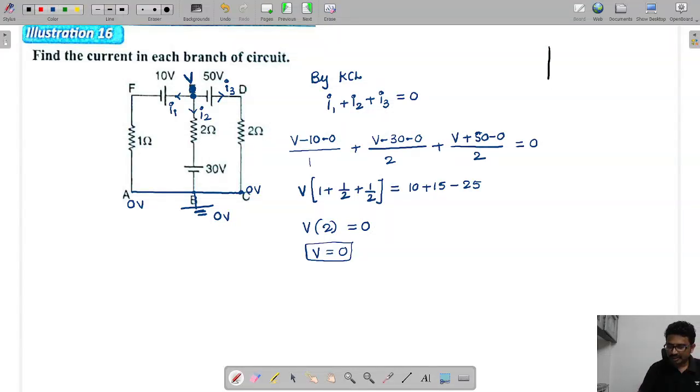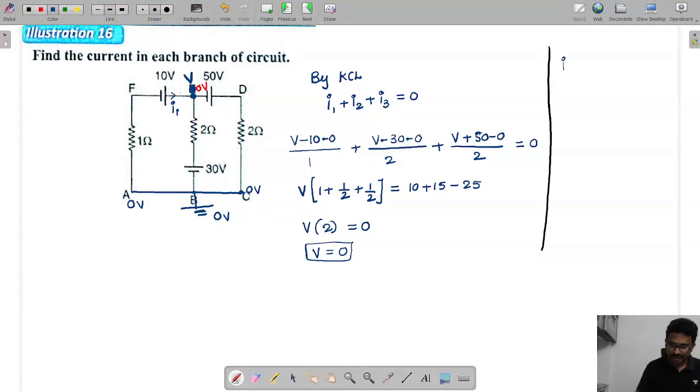Now tell me the current in each branch that we want. Let us say here at this location the potential is 0 potential. Okay. So we have assigned the currents for convenience, and we got the potential. Now we need to replace it here. Tell me this current. This is the positive terminal, so the current will come like this. I can say this current is I1.